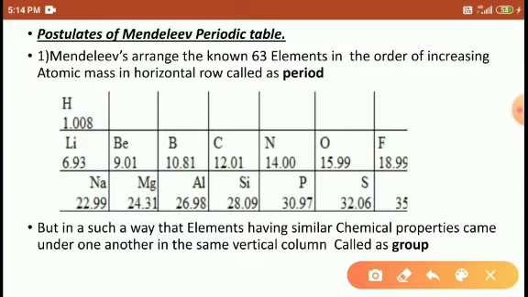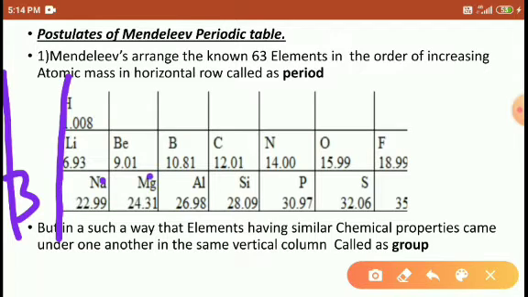Again, the third period is sodium, magnesium, aluminum, silicon, phosphorus, sulfur, and chlorine, students, right? So these are the elements. The atomic masses increase here: 23, 24, 27, 28, 31, 32, 35. Right students.